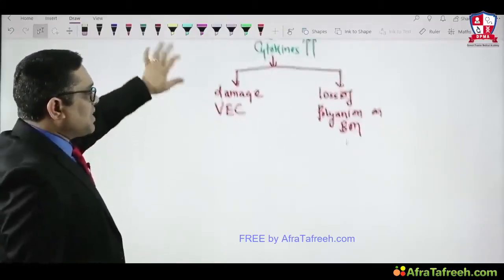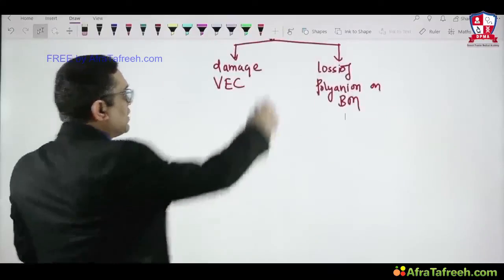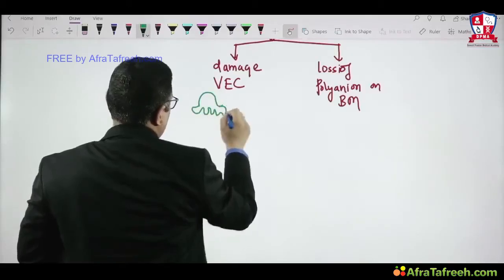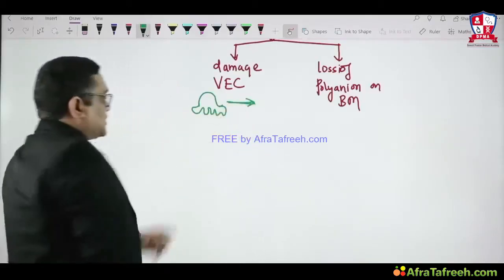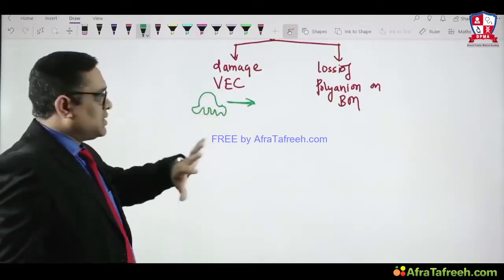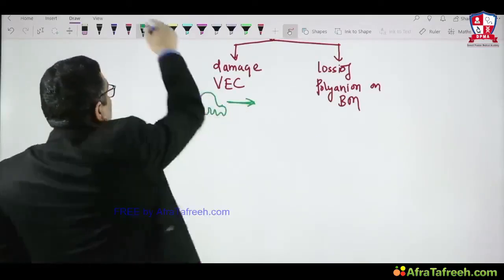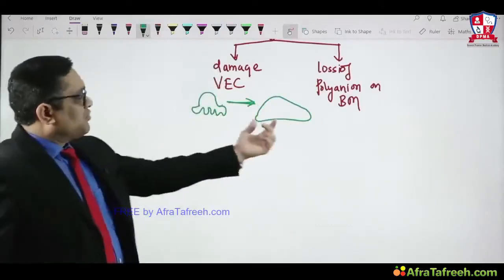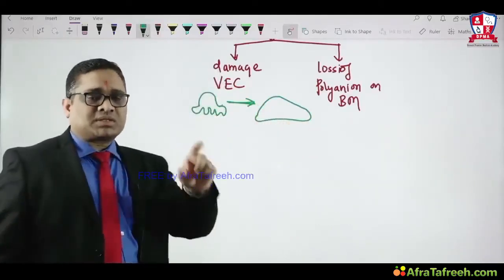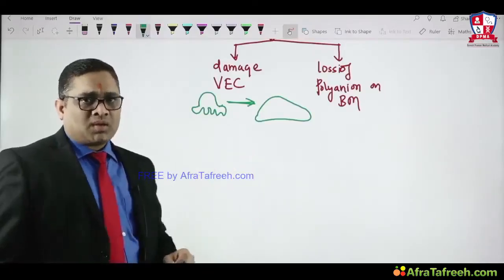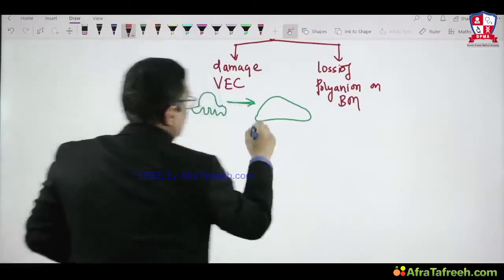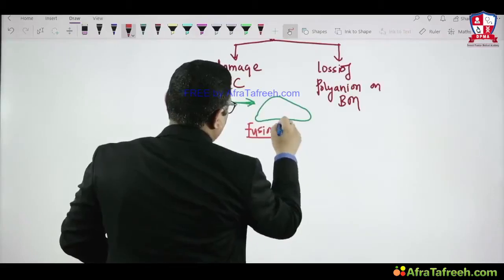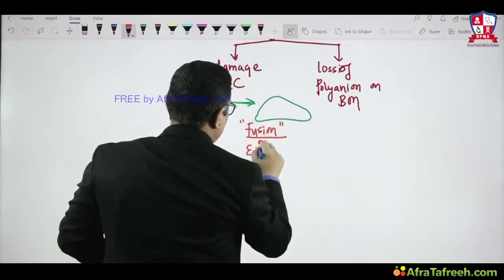We all know that visceral epithelial cells have foot-like processes, like this. These are the normal visceral epithelial cells. Because of damage, the cytoskeletal protein present in this cell will be damaged and they will collapse, and now they acquire a shape like this. That is why it is called fusion of foot process or effacement of the podocyte, or effacement of the visceral epithelial cells.